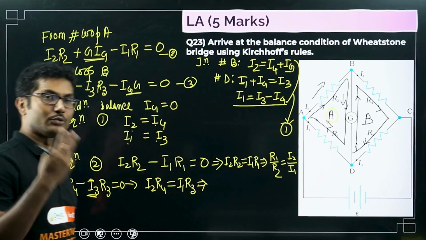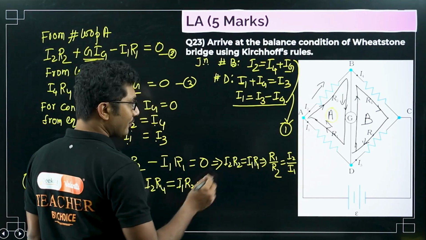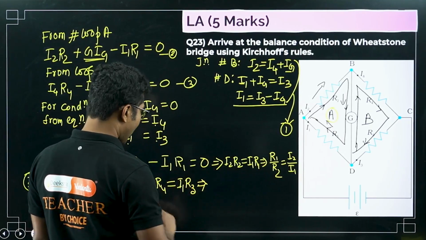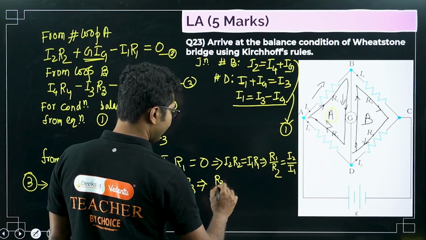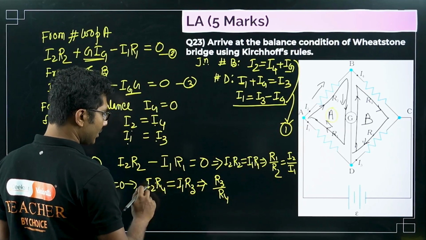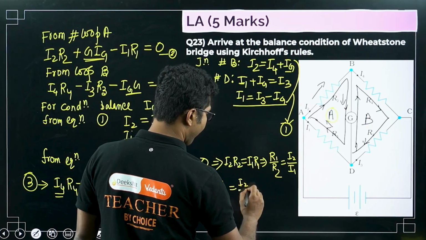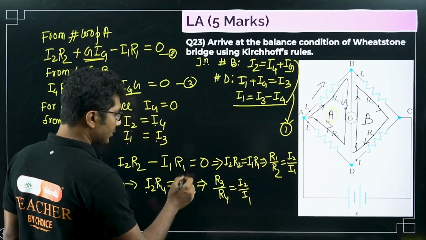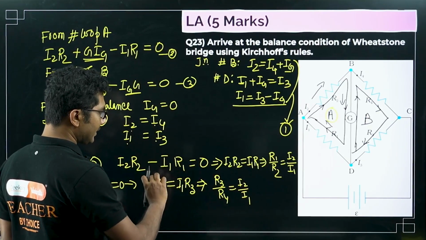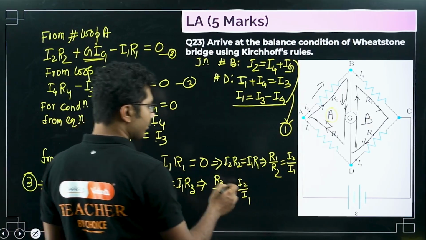So we are doing two steps at a time, right? Now we want to find R3 by R4. So R3 by R4 is equal to I2 by I1. So this was R3 here, R4 on the other side. So R4 gone to here, I1 come here. So it is I2 by I1.